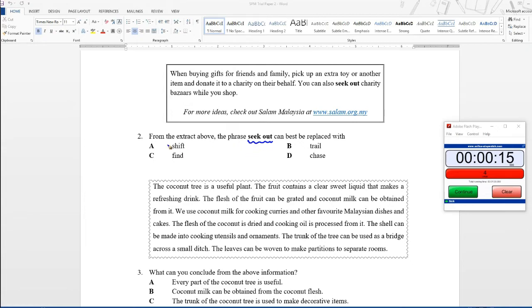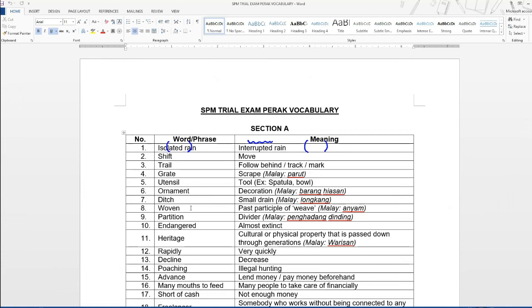Before we continue to answer the question, let's look at the meaning of the word shift and also trail. Let's look at our vocabulary list. The word shift means move, so you move something. The word trail means you follow behind. Or, there is another meaning, it can also mean a track or a mark. But in this question, the word trail means follow behind.